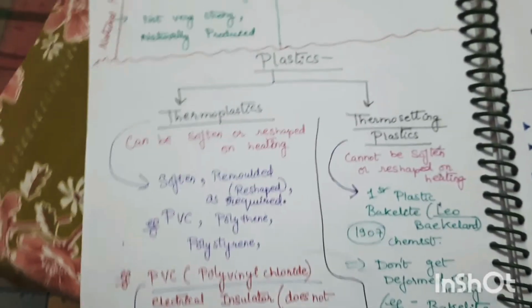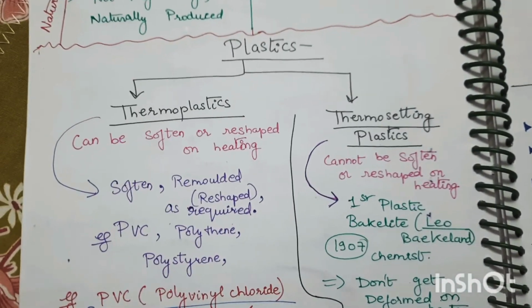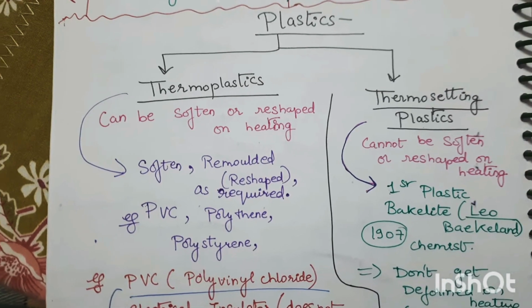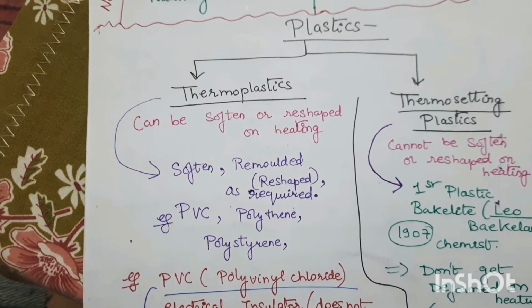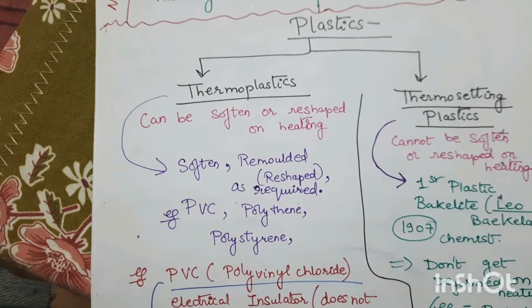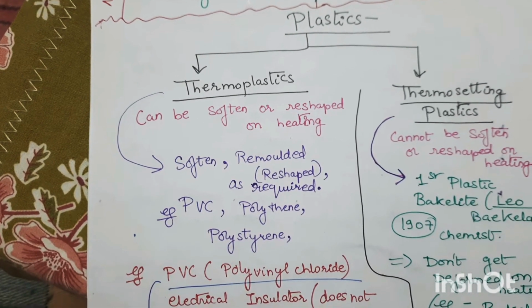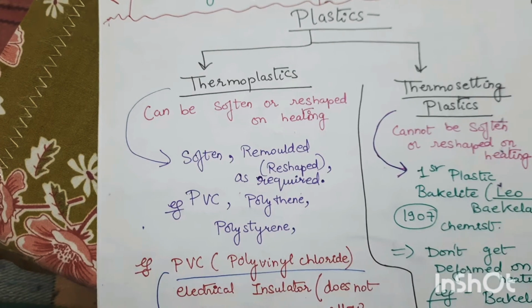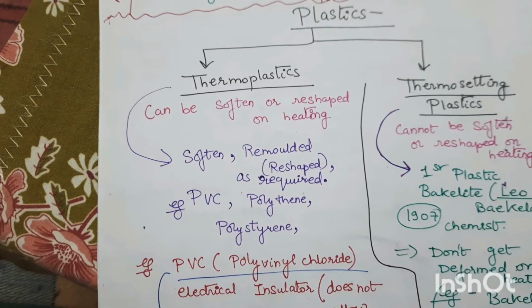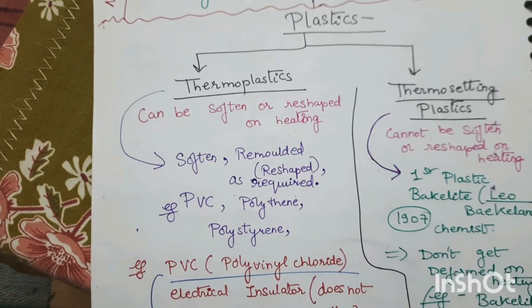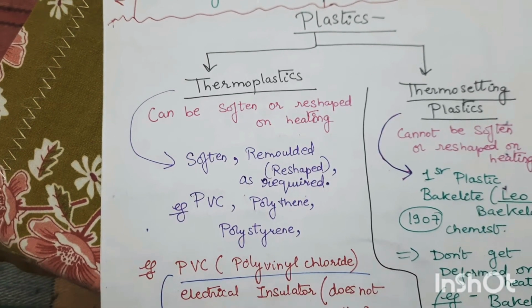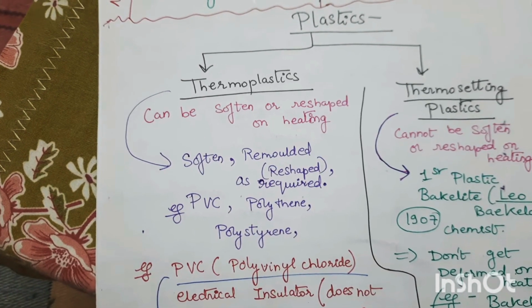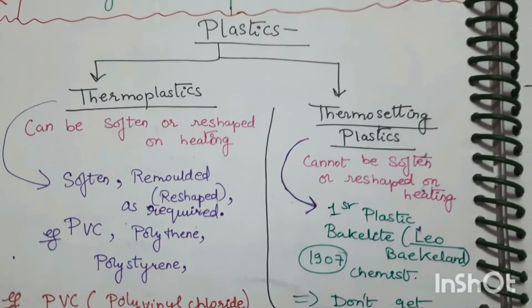Now moving on to the types of plastics. There are two types of plastic, thermoplastic and thermosetting plastic. Thermoplastics can be softened or reshaped on heating. Soften, remold, reshape as required. Examples are PVC, polythene and polystyrene. And what is thermosetting plastic?